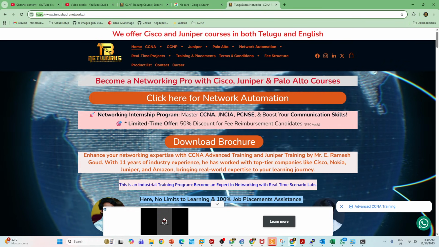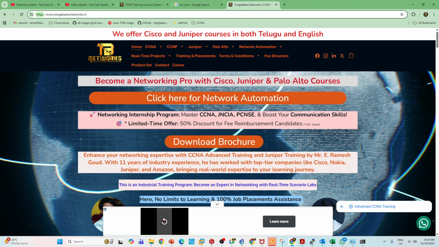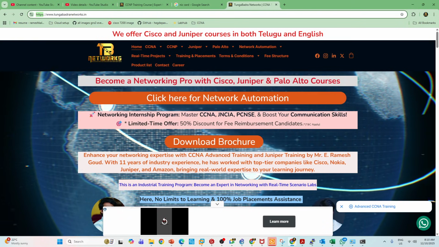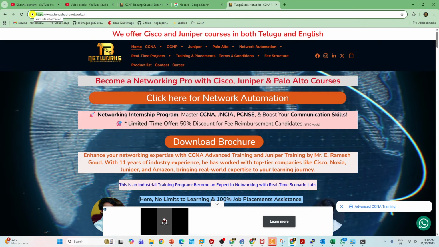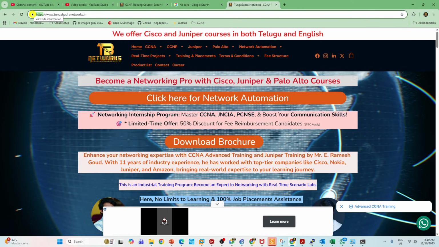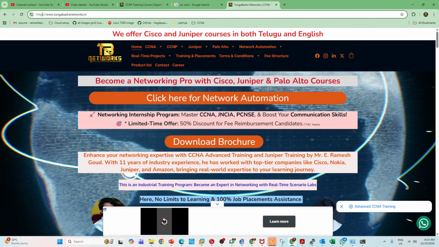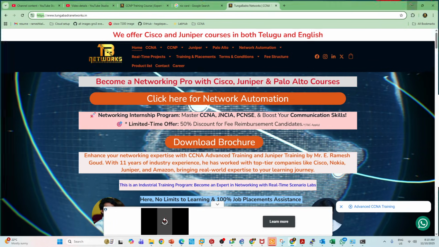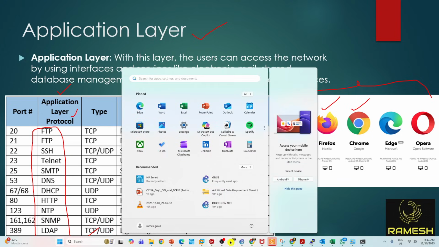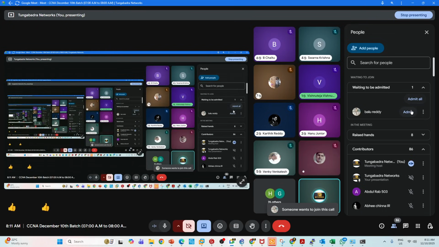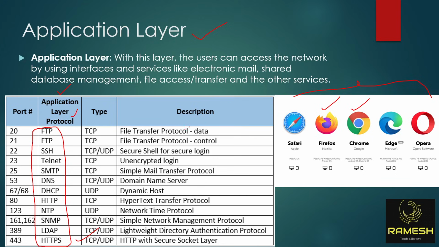These application services use transport layer protocols, either TCP or UDP. So how do we remember these services? Based on the port numbers, TCP or UDP port numbers. Now what is the port number of HTTPS? It is 443. See here, the port number of HTTPS at the bottom. It uses 443, and it uses both TCP and UDP. Is it clear, everyone? Understand?